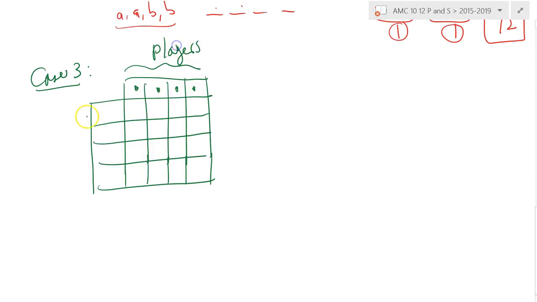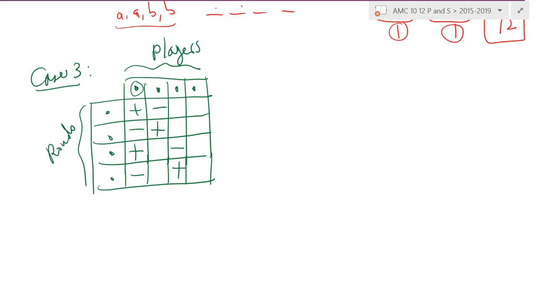Eventually everything will boil down to casework and a bunch of complementary counting type of arguments. But anyhow, there's no harm in starting with plus minus here. Oh yeah, how about that? The first guy is a special guy. In each round, he's involved. But in the remaining 2 rounds, he's involved with someone else. How about that? This is a different case.